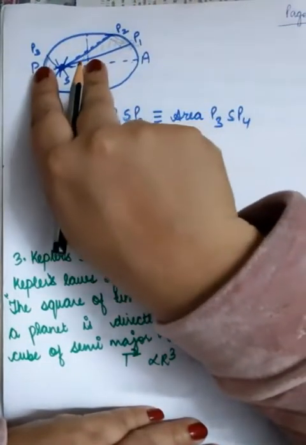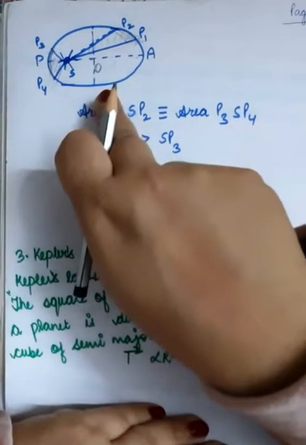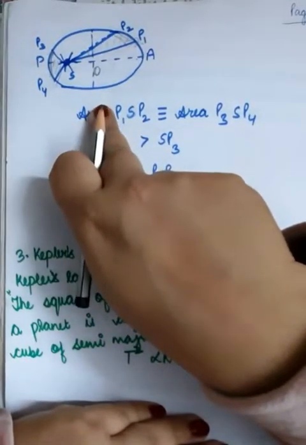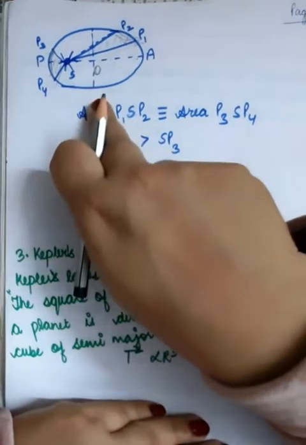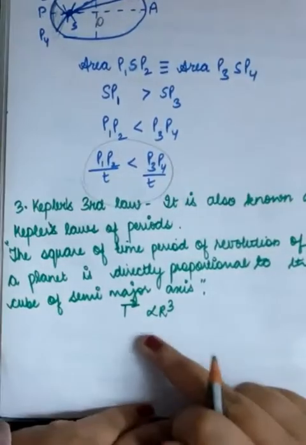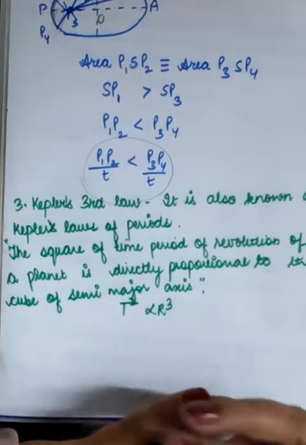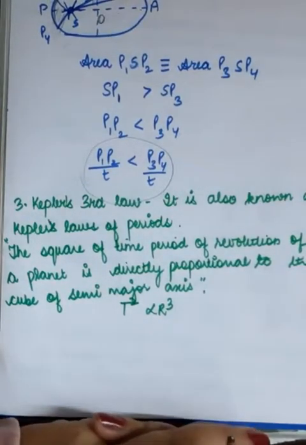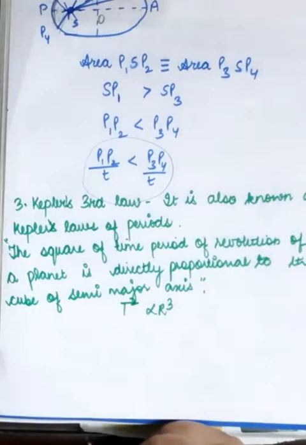So the time period of the planet revolving around the sun, time period means the time taken by the planet to complete one revolution around the sun, right? The square of that time period is directly proportional to the cube of the semi-major axis. So this is Kepler's third law. We'll prove all these laws one by one. So these are Kepler's laws.